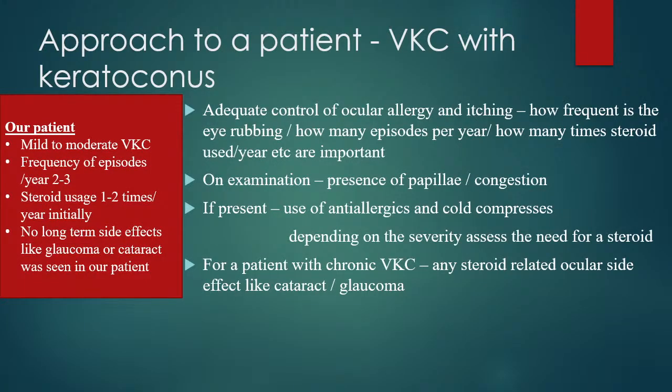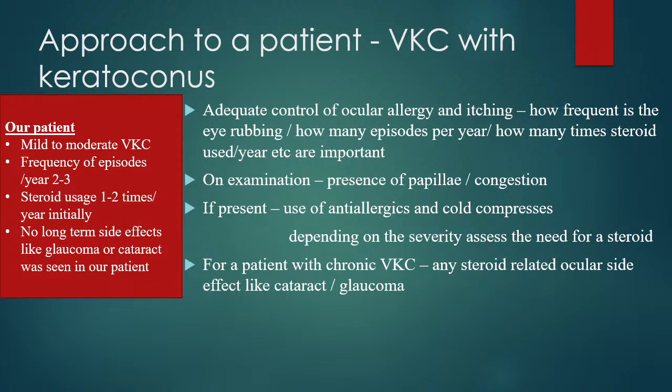Now I'll briefly discuss an approach to a patient such as ours who has keratoconus due to an underlying vernal keratoconjunctivitis or any allergic conjunctivitis. So basically, I would classify this patient as a mild to moderate case of vernal keratoconjunctivitis. She had episodes around 2 to 3 per year, which occasionally required steroids to be controlled. And on serial ophthalmologic examinations, no side effects of glaucoma or cataract were seen.